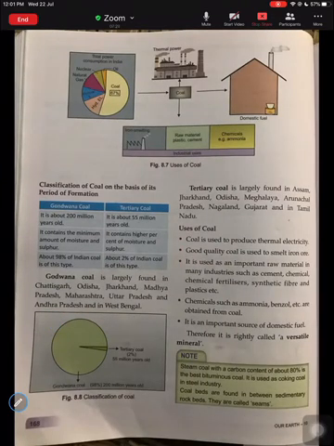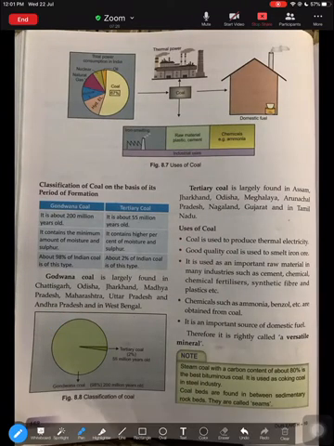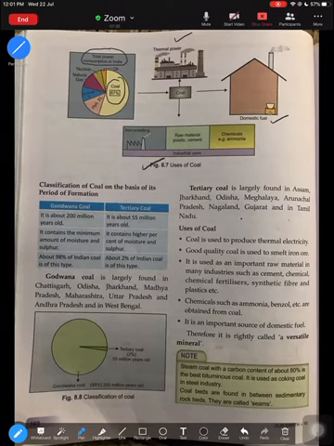Now moving to the classification of coal based on period of formation. Before that, this is what we've learned: total energy consumption in India is mostly from coal alone, 67%, and there are other sources we derive from. Coal is mostly used for thermal power, domestic purposes, even making raw materials, which we will learn in the uses of coal.